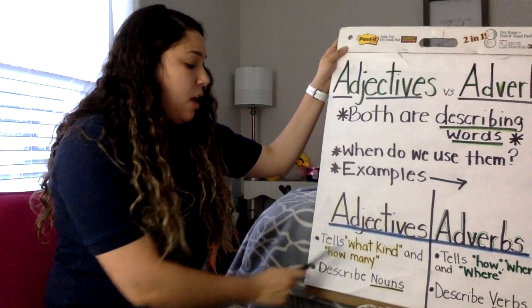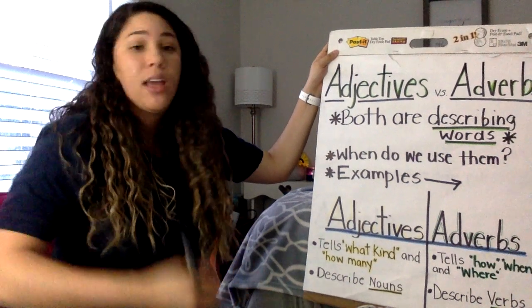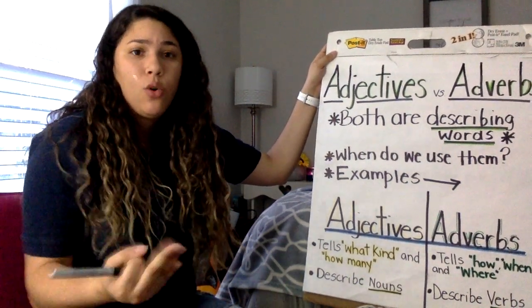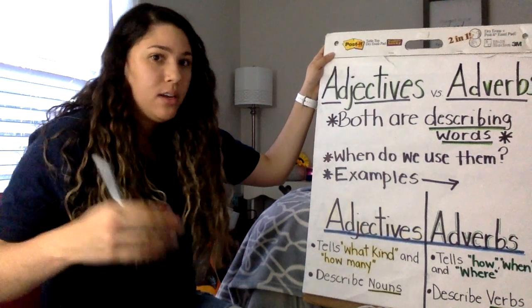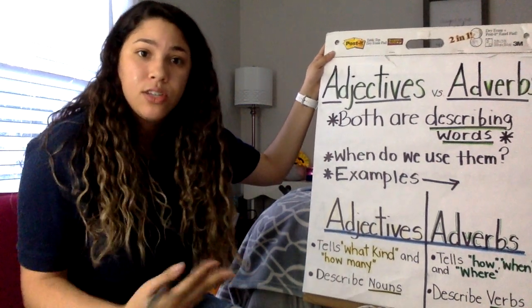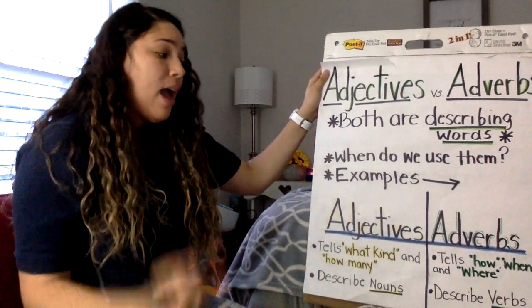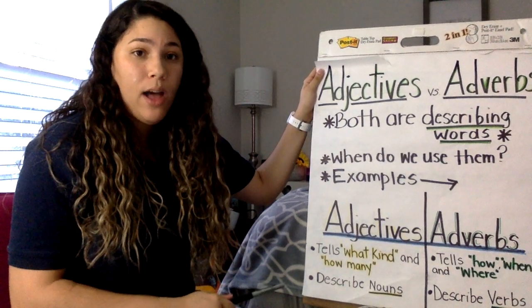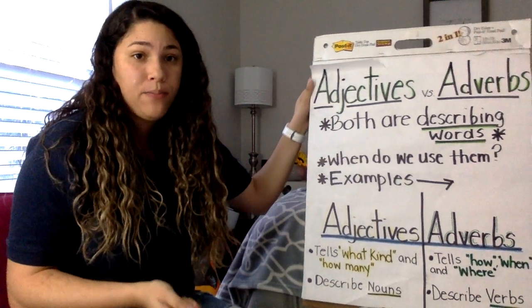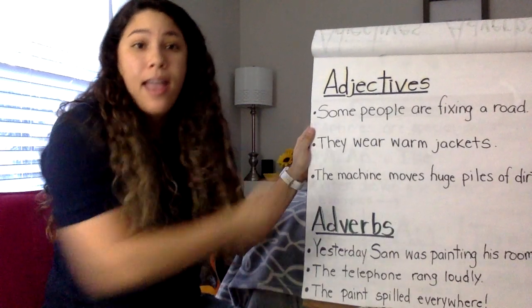So adjectives tell what kind and how many. They describe, meaning a number, a color, or some sort of description, like small, big, tall, short, tiny, things like that. Those are descriptions. And then adverbs tell how, when, or where. Remember, adverbs usually end in ly, but they also tell when and where. Okay? So let's look at some examples.